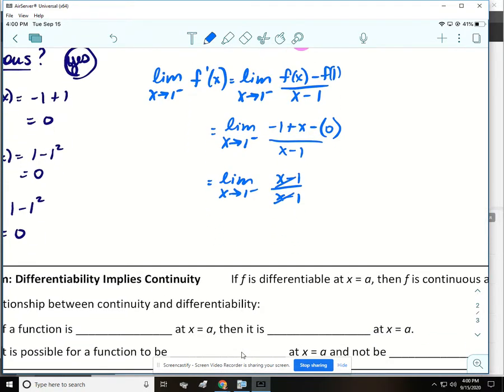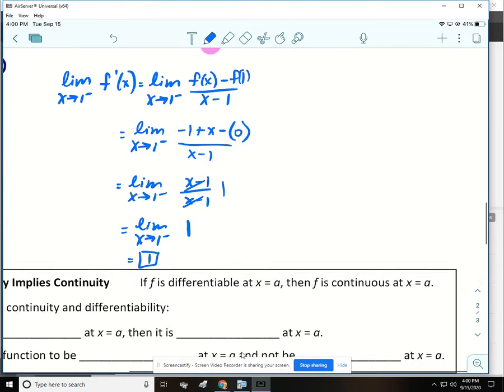And when everything completely cancels out, because it's the same thing on the top and on the bottom, it leaves you with 1. Alright, so that is the limit as x approaches 1 from the left of f prime of x. And so that's just going to be 1. So the slope from the left side is 1. Let's check the slope from the right side.